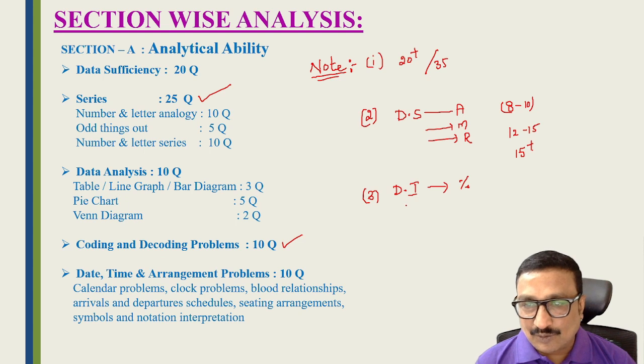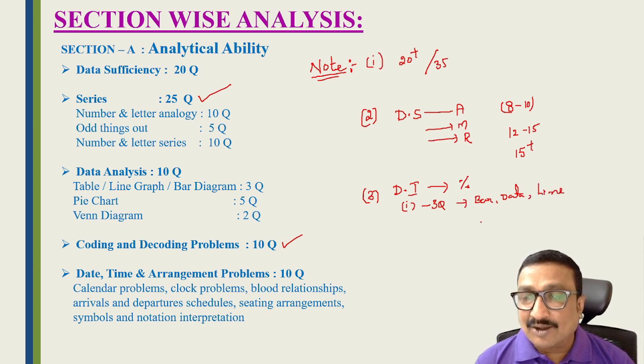And these data interpretation questions are divided into three types. One is they will give three questions, which they can ask from a bar diagram, data diagram or line diagram. Sometimes they can ask 5 questions from the bar diagram also. But generally, if you compare previous year papers, they ask 3 questions from any one of these sets, and compulsorily 5 questions from the pie charts. If you prepare pie charts perfectly, then you can answer 5 out of 5 questions.